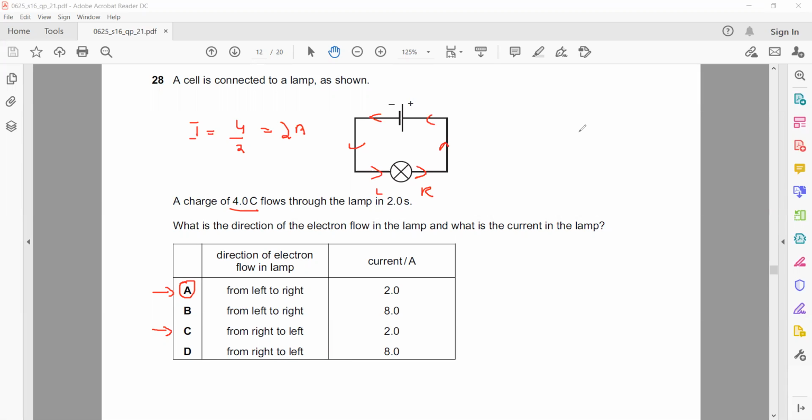Is it clear? Because they asked the direction of electron flow in a lamp. So for a lamp, it is moving from left to right. Is it clear? The conventional current, if they ask the direction of the conventional current, that is from positive to negative. So if the same question was there and they asked the direction of current in the lamp, even if they did not say conventional but only said current, then it will be from right to left. So current will move from right to left, but electron flow is from negative to positive.